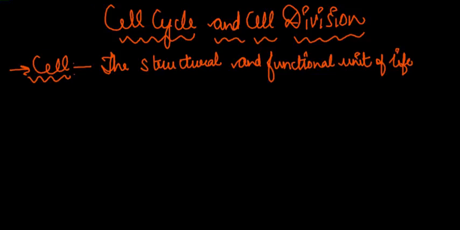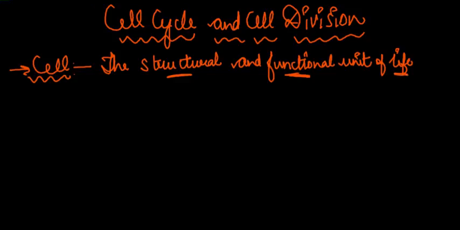It is that unit of life which is responsible for the structure and all the functions of the human body. A cell is the fundamental unit of life and is responsible for the maintenance of life.